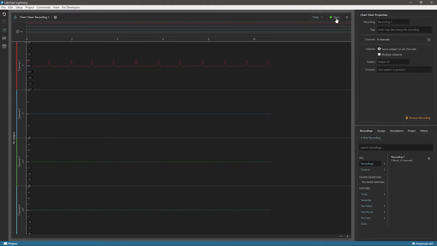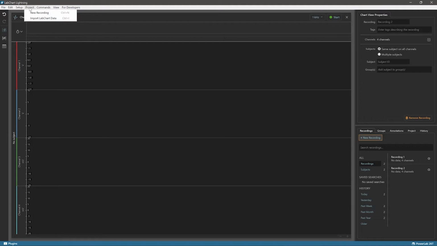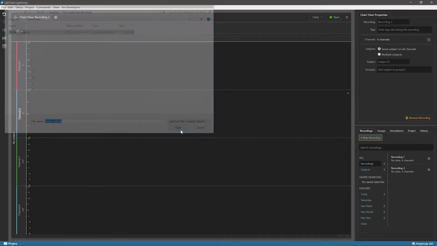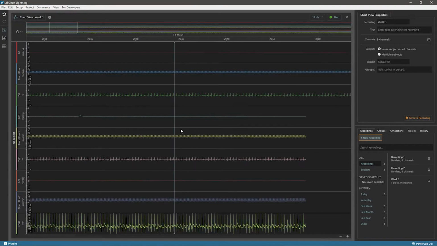You can use multiple projects to represent multiple studies by clicking up here in the File menu and selecting New Project. And projects can have multiple recordings added to them by clicking on the New Recording button here in the Recordings tab. You can import your own data into the project by using Import LabChart Data from the menu up here. Now you can use your own data in LabChart Lightning for analysis.